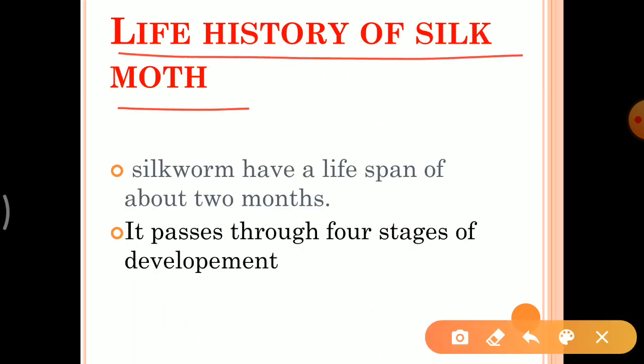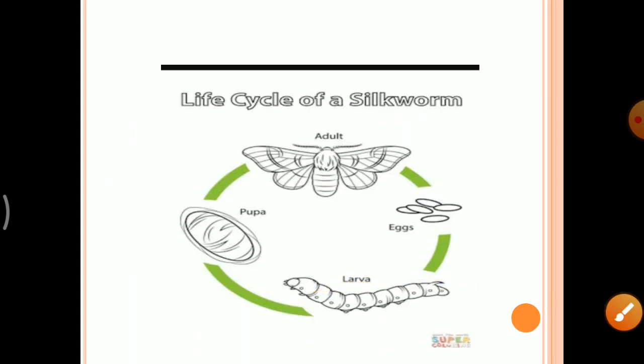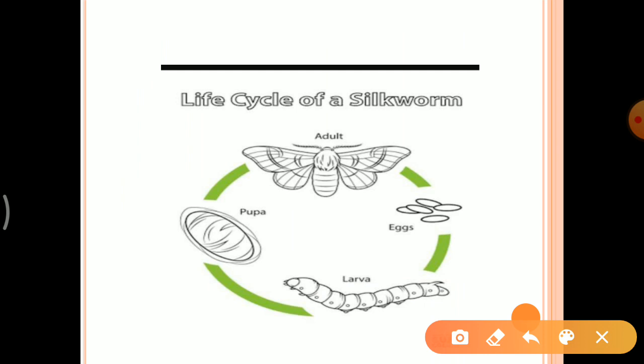Life history of a silk moth. So a silk moth has a lifespan of about 2 months, and in its lifespan of 2 months it has 4 stages of development. Each silk moth goes through 4 stages of development, you can say 4 life stages of a silkworm. So here are the 4 life stages of a silkworm.